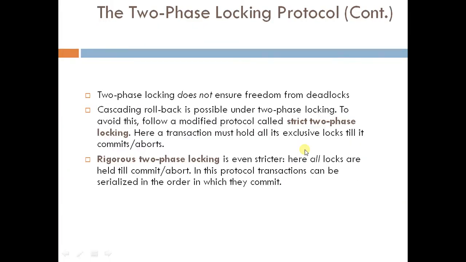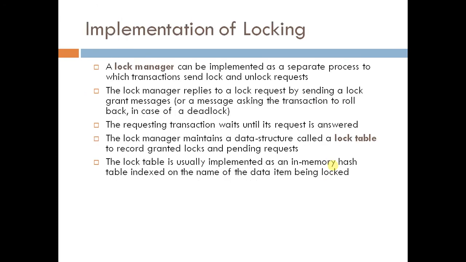So in strict two-phase locking, exclusive locks are held. But sometimes a problem can occur because of shared locks also. So another variation of two-phase locking, rigorous two-phase locking, is used. In this case, all types of locks are held until the transaction is committed or aborted. So this ensures serializability. Now, the lock manager has to deal with all these things.